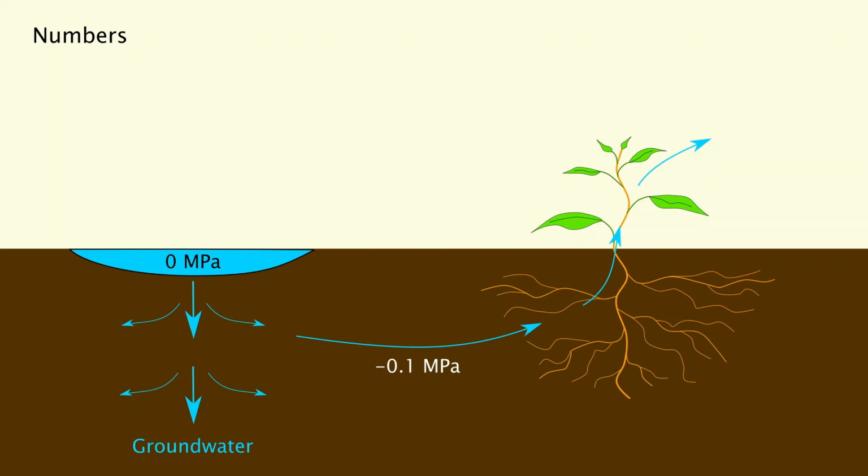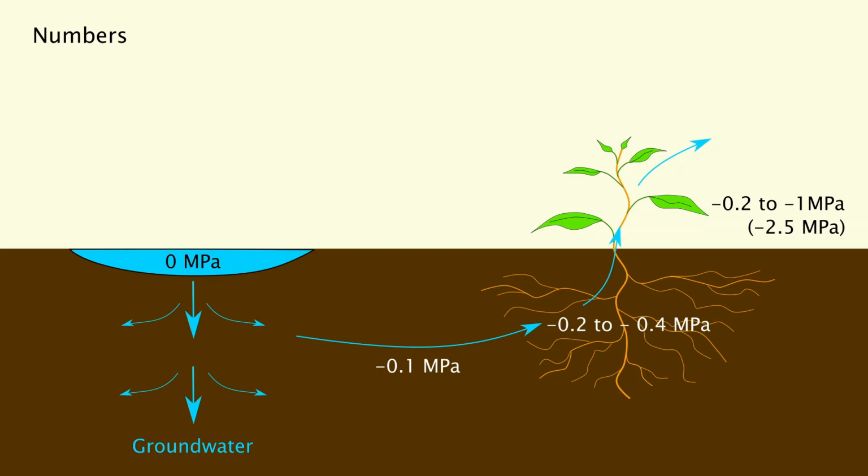Plant roots have a stronger negative water potential, ranging from minus 0.2 to minus 0.4 megapascals in the typical case. The leaves of plants have even more negative water potential, ranging from minus 0.2 to, let's say, minus 1 megapascals.